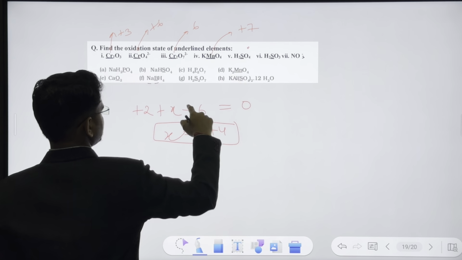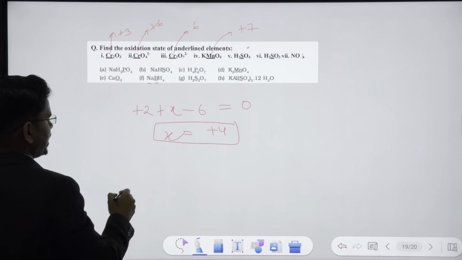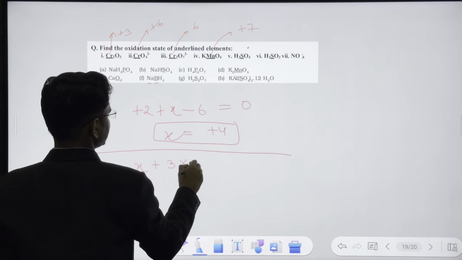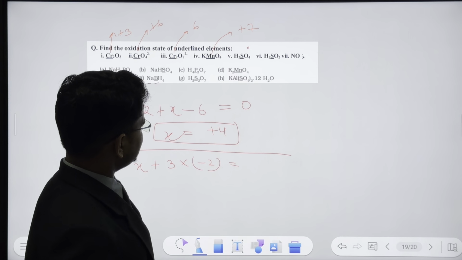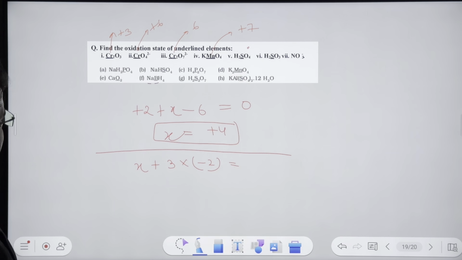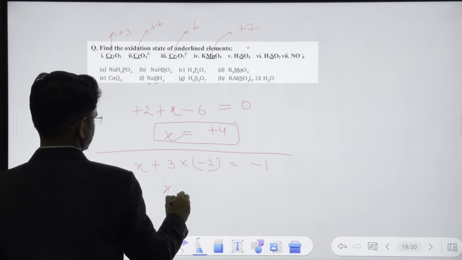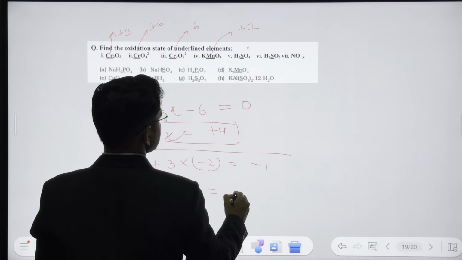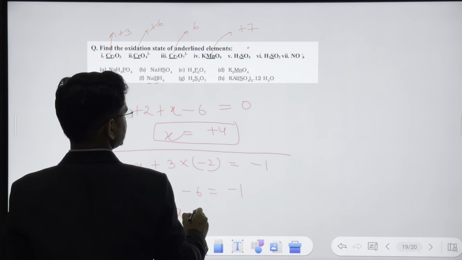2 minus 6 is minus 4. Minus 4 will go that side and become plus 4. The last one is NO3 minus. So assume N to be x, plus 3 oxygen, 3 into minus 2, is equal to the overall charge, that is minus 1 given. So x minus 6 is equal to minus 1.